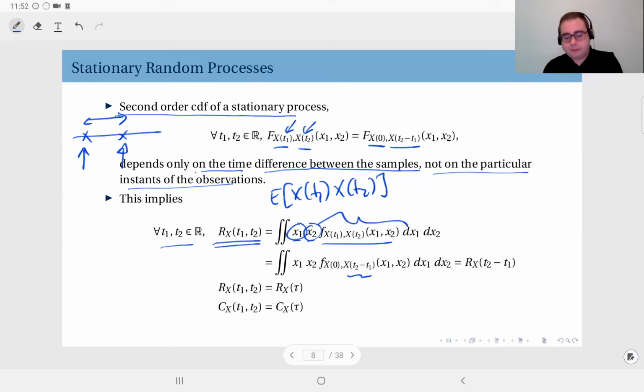So this means the autocorrelation function Rx of t1 and t2, if you remember, in general depends on the two time instants separately. But if you have a stationary random process, the autocorrelation function will not depend on t1 and t2 separately, but only on their difference. Same goes for autocovariance. And typically, we denote this time difference, t2 minus t1, with tau.